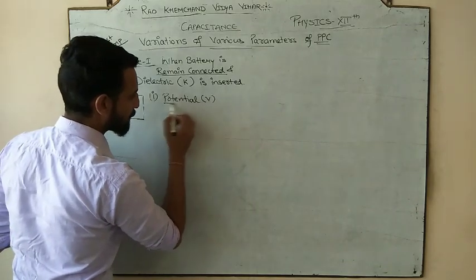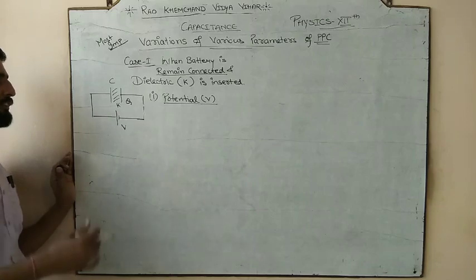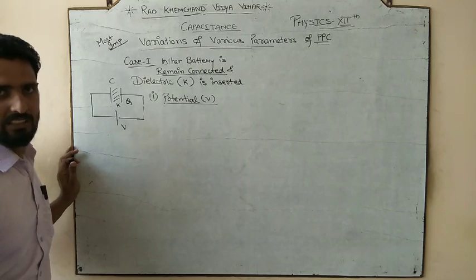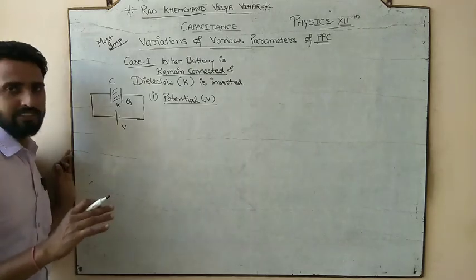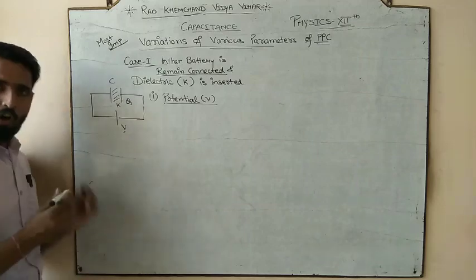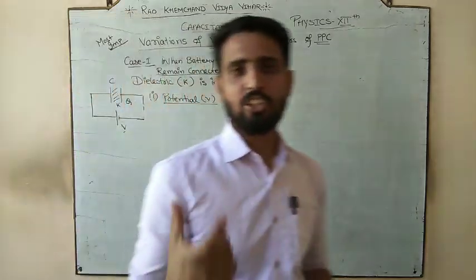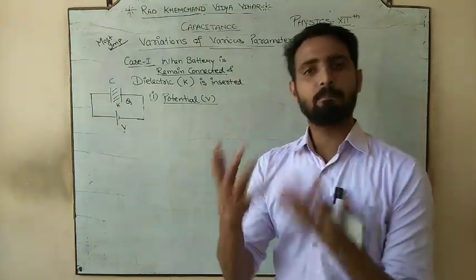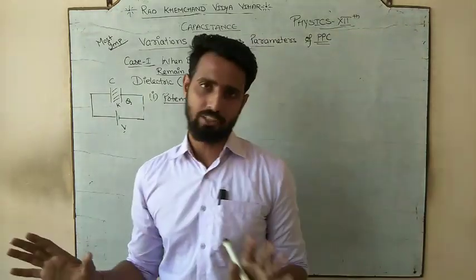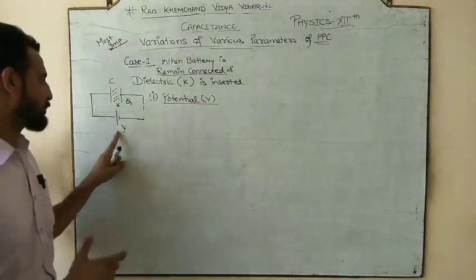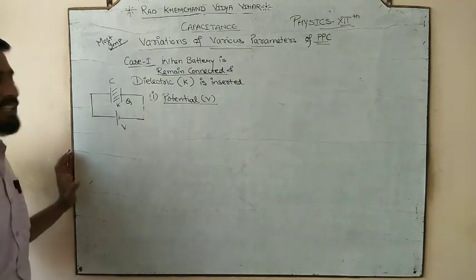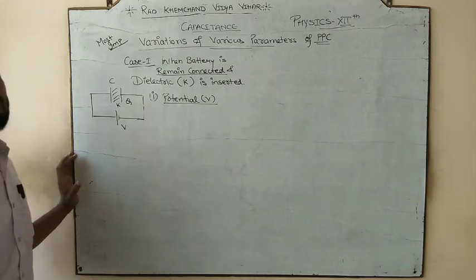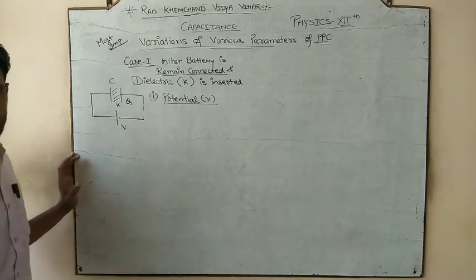So let's talk about the potential difference of the battery, or you can say the potential across the parallel plate capacitor. Initially, when the medium was not inserted, whatever be the potential difference across the terminals of the battery, the same potential difference is across the plates of the capacitor, because they are directly connected. So let's see what happens after the medium is added.